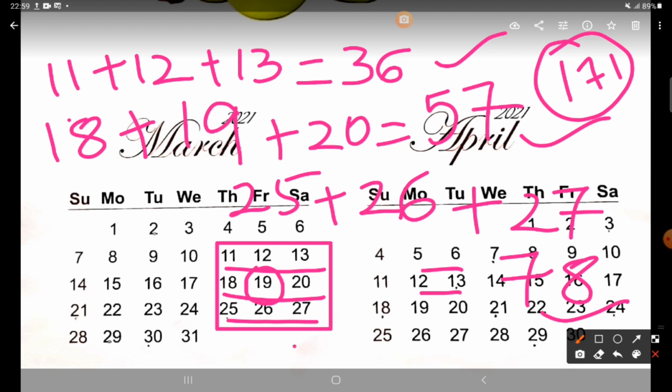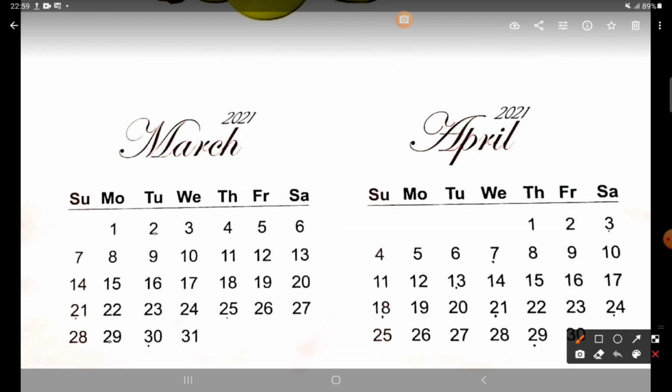So if you take any 3 by 3 grid and if you add all the numbers, जितने numbers आपको दिए हैं उसके अंदर, all the numbers if you add, the answer will always be 9 times the middle number जो center में है. So this is also one pattern, or you can call it one fact. You can check this yourself. You can take any month, any 3 by 3 grid, and add all the numbers and the answer will always be 9 times the center one. जो भी center में आपका middle में number दिया है उसका 9 times आएगा. So this is the third pattern.